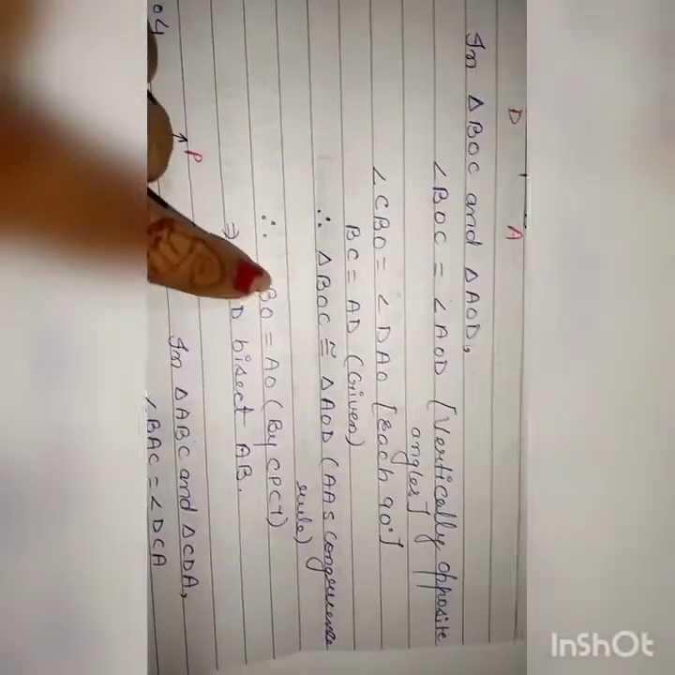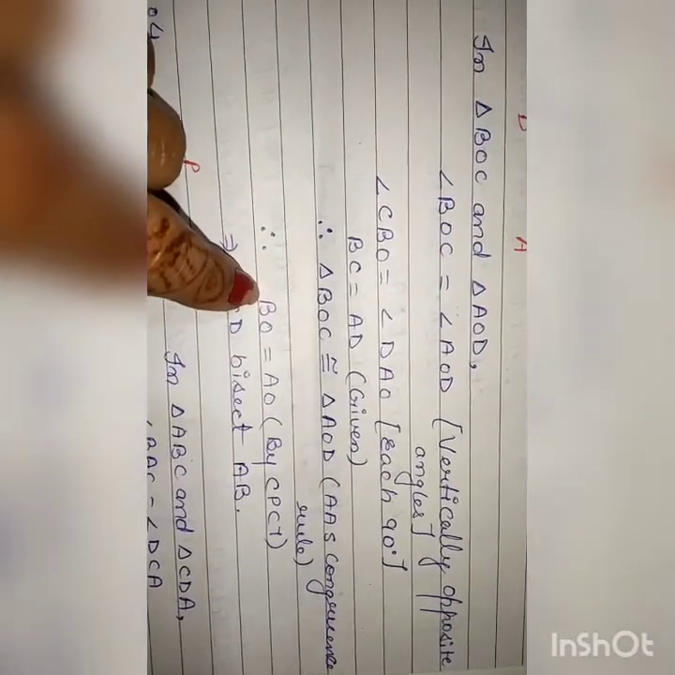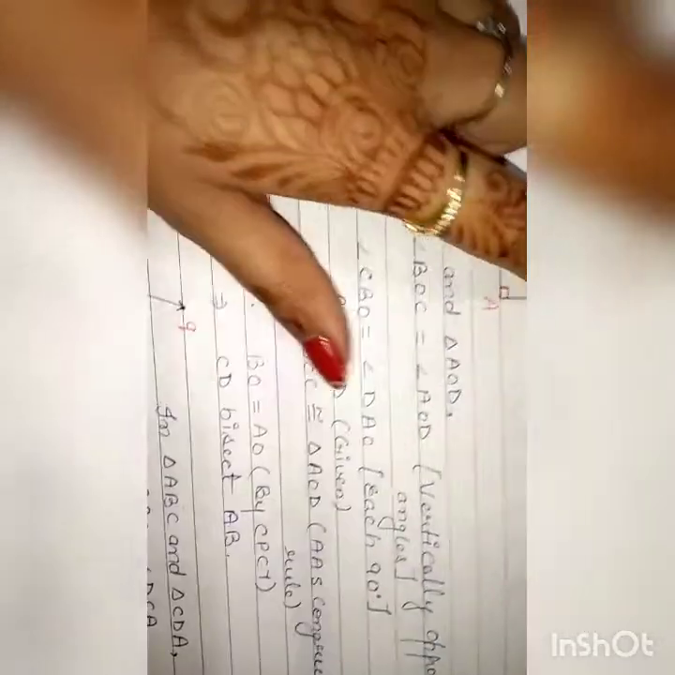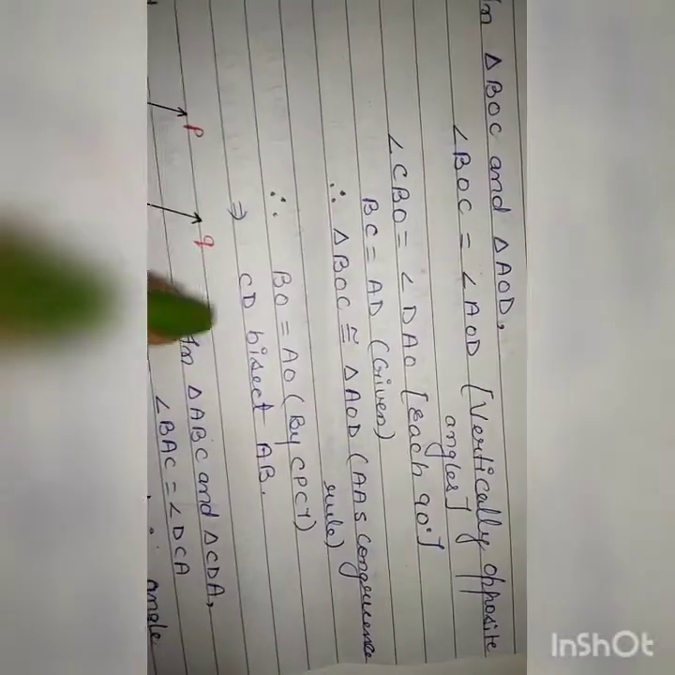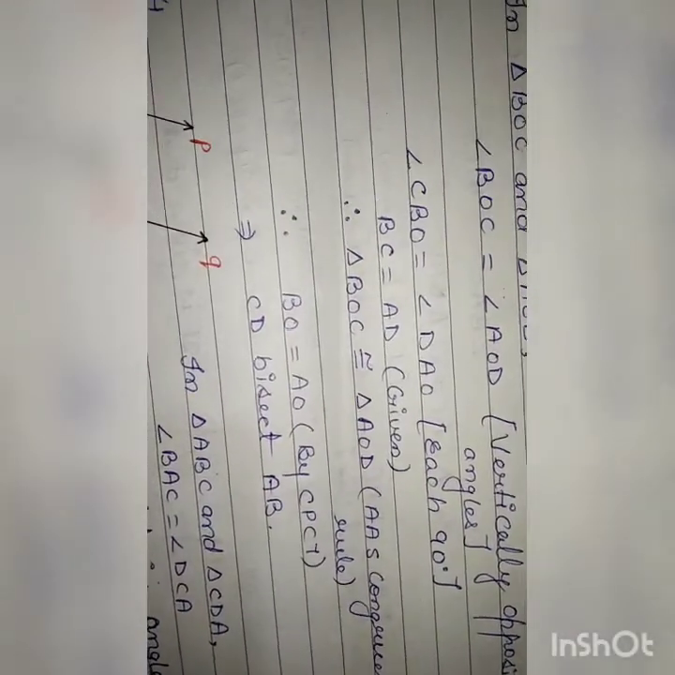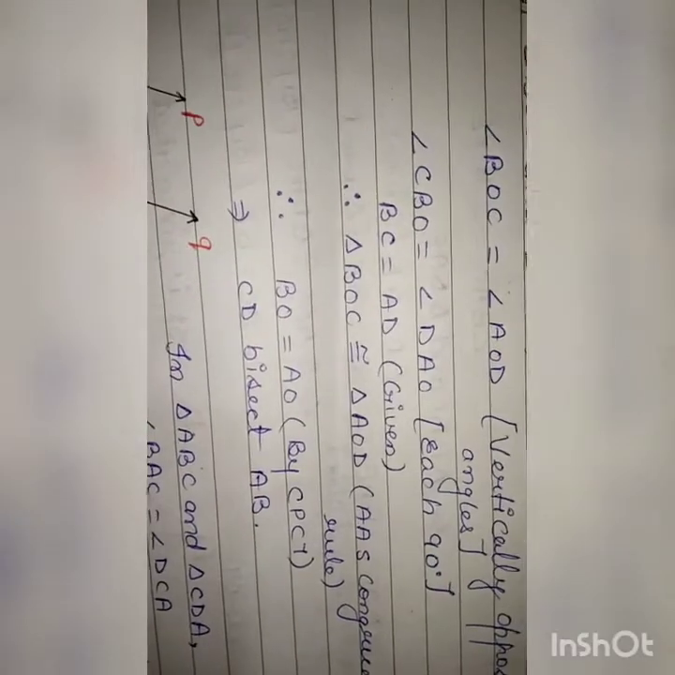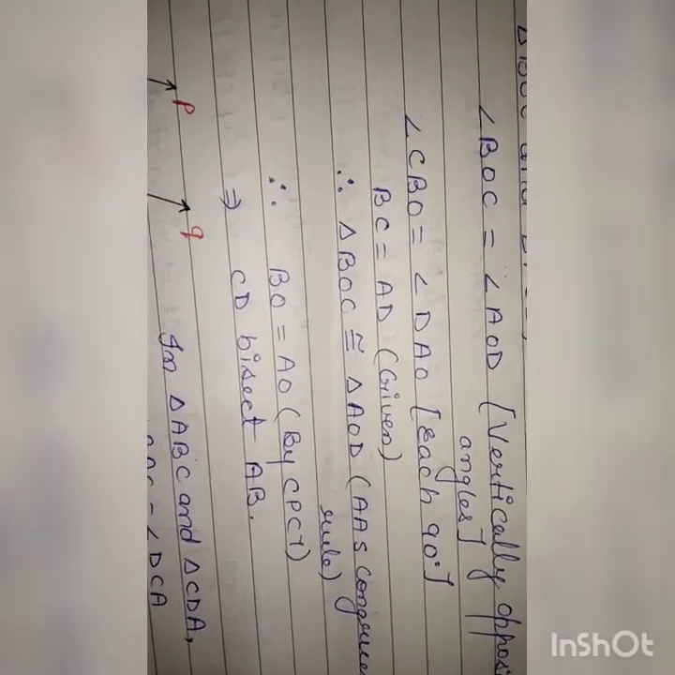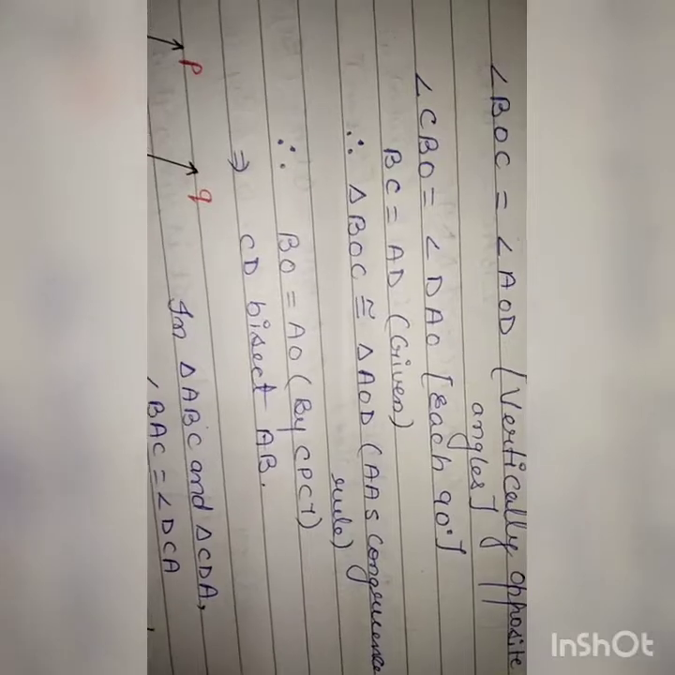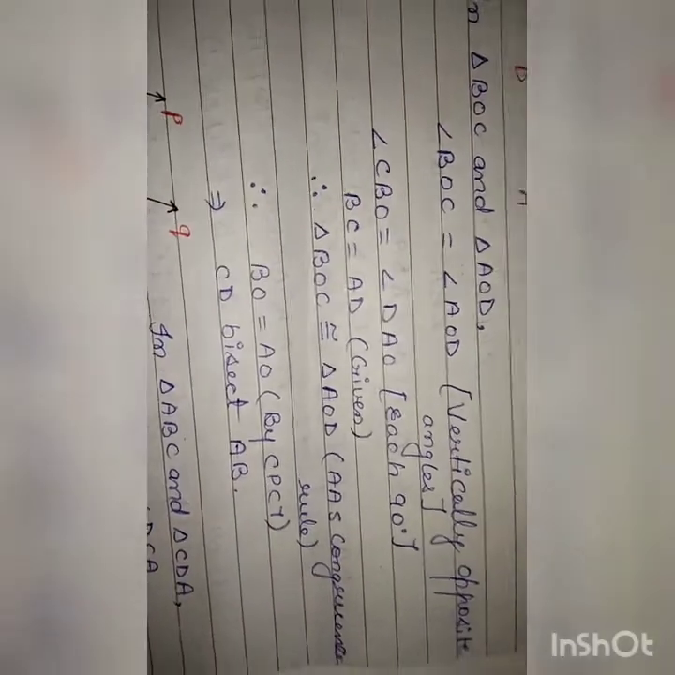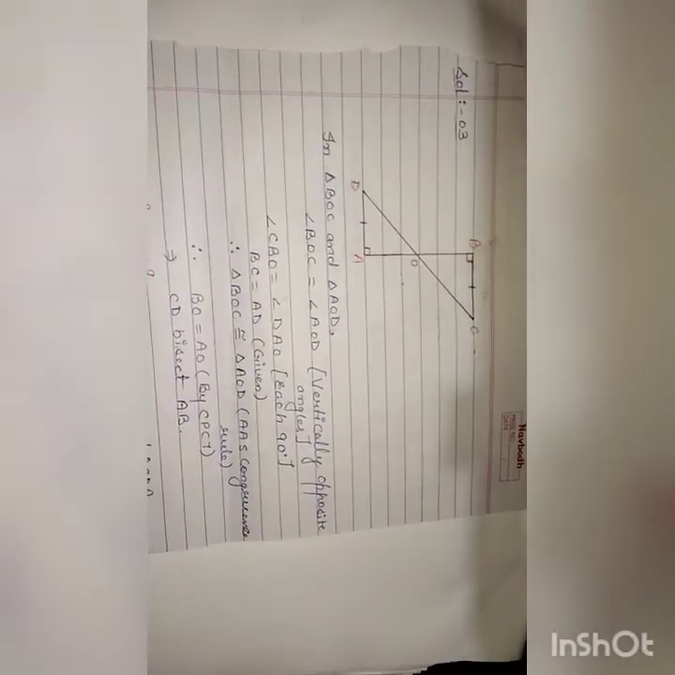Then BO is equal to OA by CPCT, corresponding parts of congruent triangles. If BO and OA are equal, so we can say that CD bisects the line AB. Clear? Third question is completed. Now question number 4.